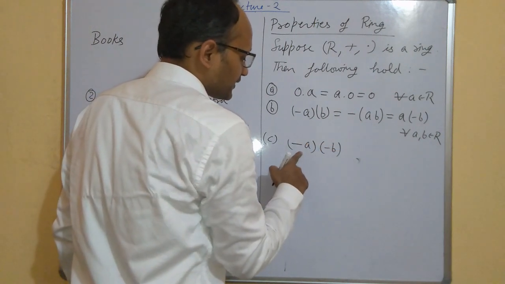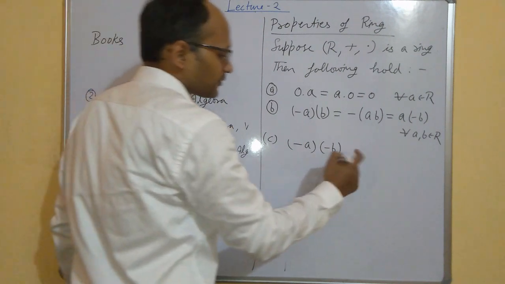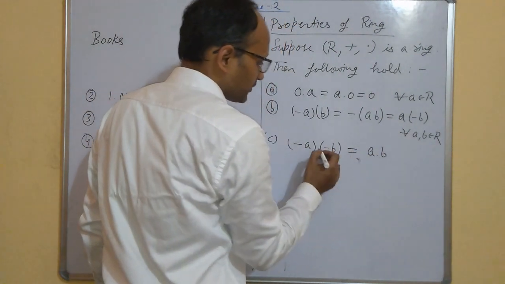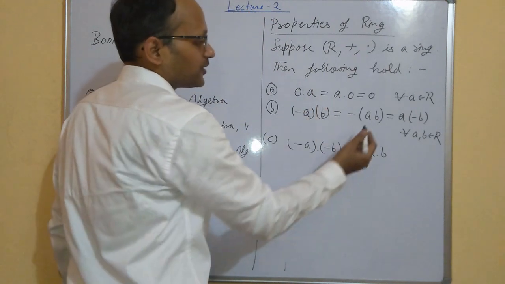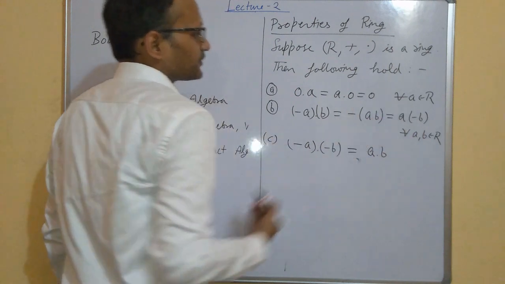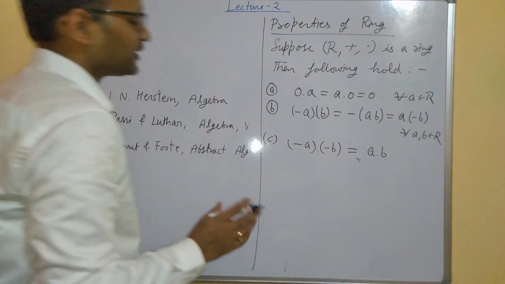What is minus a? It is the additive inverse of a, and minus b is the additive inverse of b. This is the same thing as ab. Here there is a product in between; where there is nothing, it means there is a product, the second operation of multiplication. So this will hold in any ring.